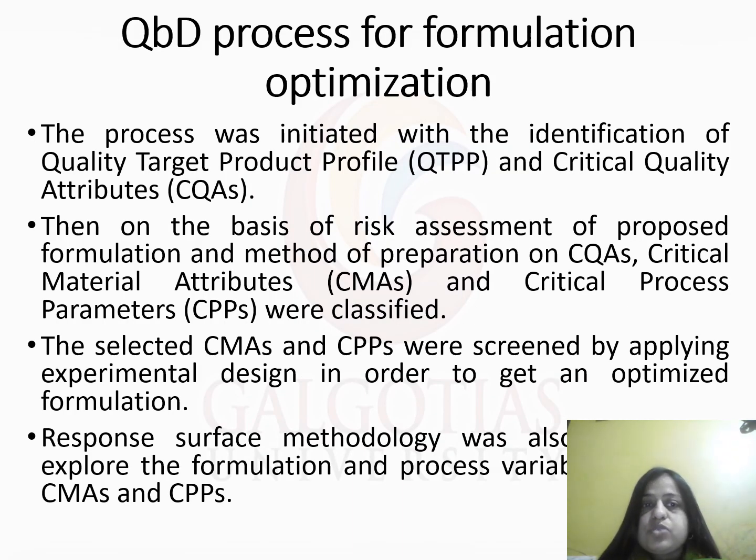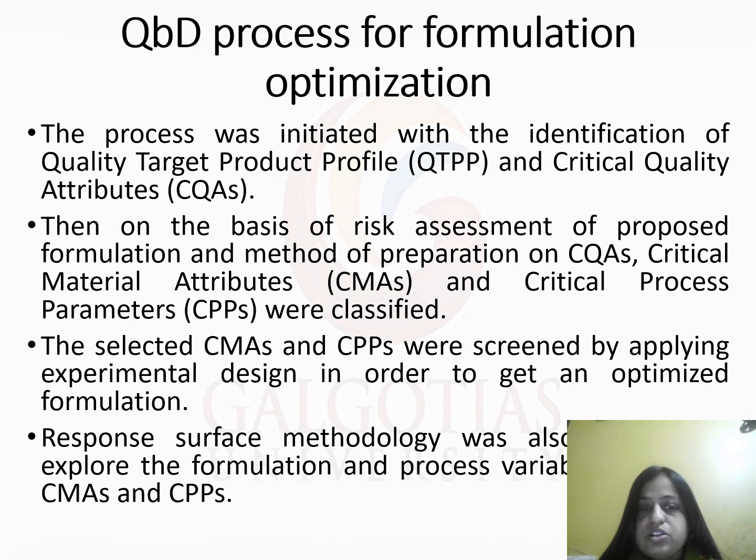This process was initiated with the identification of the quality target product profile. So what is our target product and what should its profile be according to quality, and the critical quality attributes? What are the critical parameters that can hamper the quality of the product? They must be identified firstly. Then on the basis of risk assessment of the proposed formulation method of preparation on CQAs, critical material attributes and critical process parameters were classified. The selected CMAs and CPPs were screened by applying experimental design in order to get an optimized formulation.